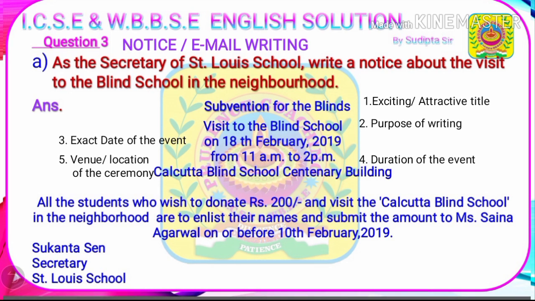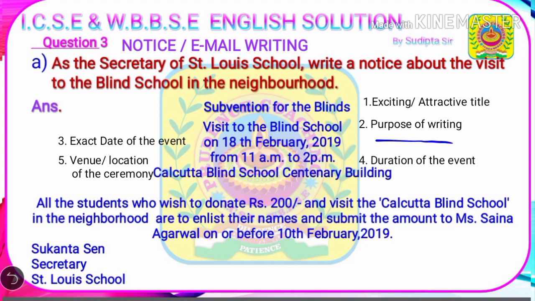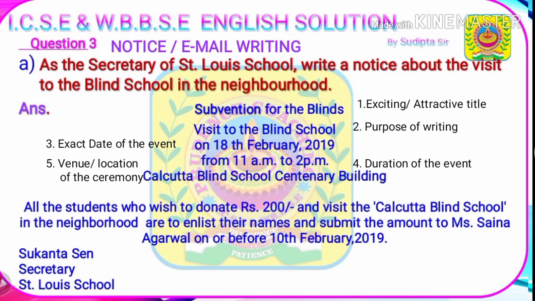The latest pattern given by ICSE is that you have to mention the 5 most essential points of notice writing. Number 1 is exciting and attractive title. Then you have to mention the purpose of writing. Number 3 is exact date of the event. Number 4 is duration of the event, and number 5 is venue or location of the ceremony. That means where the program is to be commenced.